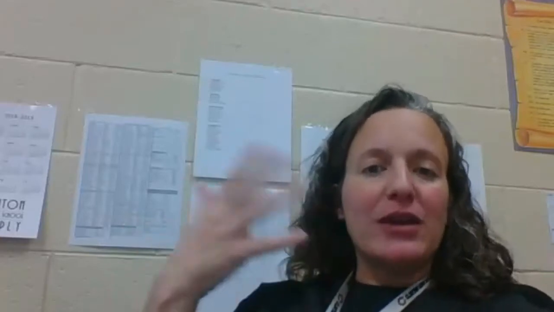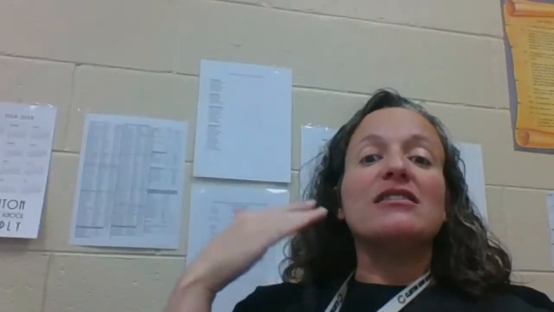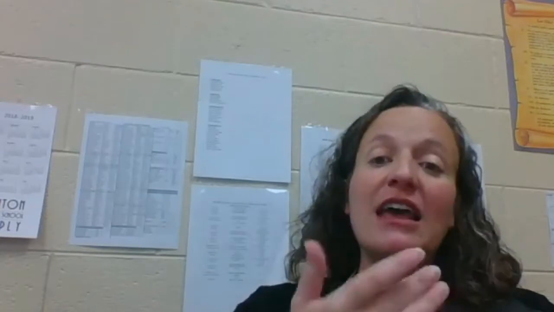So quick review of that. With time, es la is for 1 o'clock. Son las is for 2 through 12. And then you say the number. So es la una, son las dos, son las tres, son las cuatro, son las cinco, etc. All the way to son las doce. And then for those 2 little dots, like 12:15, you say y. Son las 2:00, and then you say the minutes. So if it's 2:05, son las 2:05. If it's 3:20, son las 3:20.